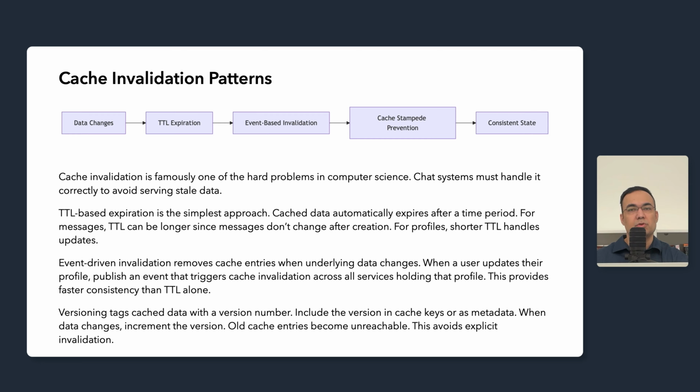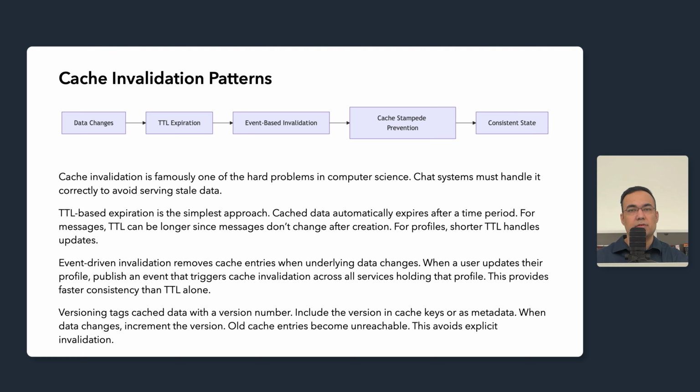Event-driven invalidation removes the cache entries when underlying data changes. When a user updates their profile, you publish an event. All services holding cache copies of that profile receive the event and invalidate their copies. This provides faster consistency than TTL alone.